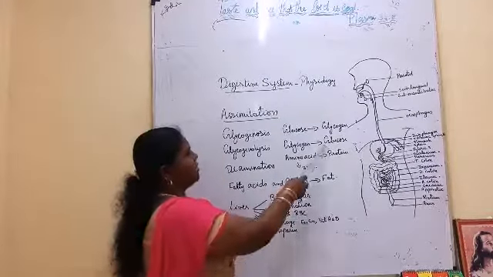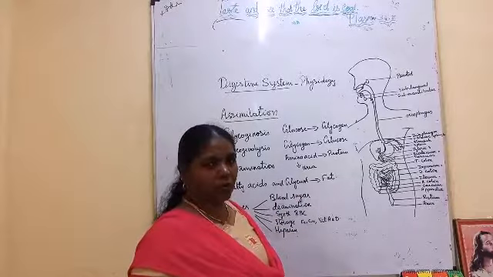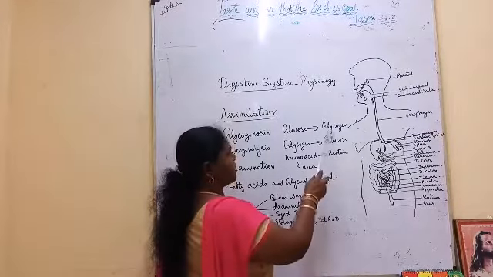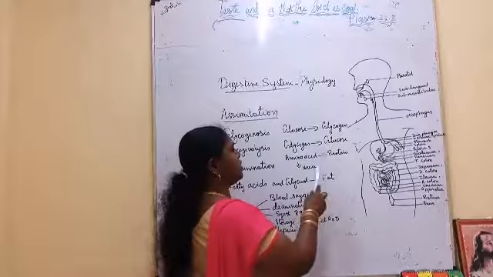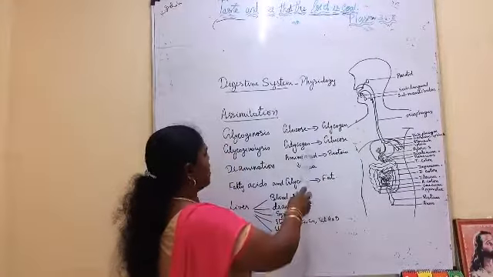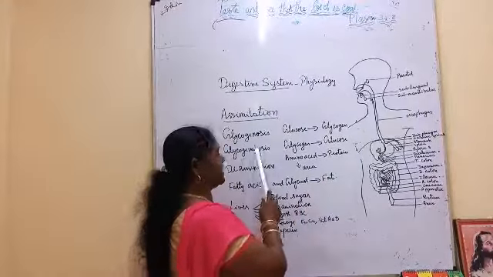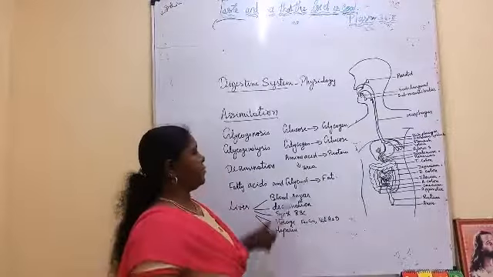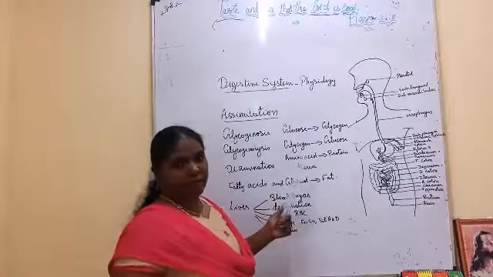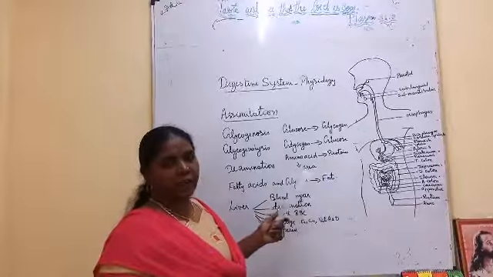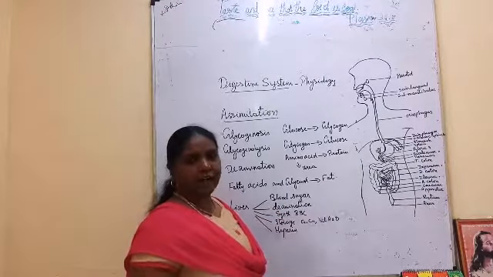Then whenever the body requires glucose, the glycogen that has been stored in the liver is converted into glucose. This process is called glycogenolysis. This is done by glucagon, a hormone secreted by the islets of Langerhans, one of the endocrine glands.